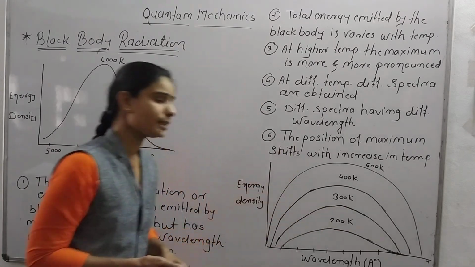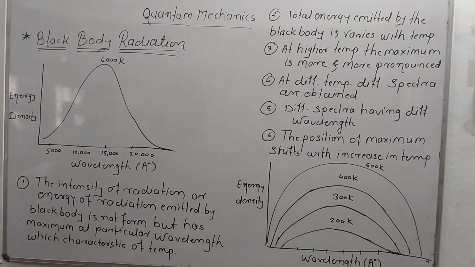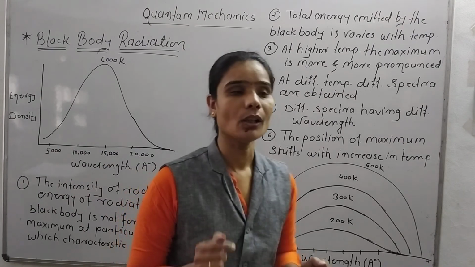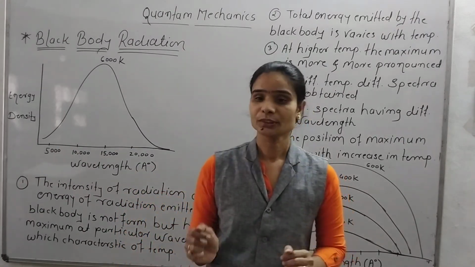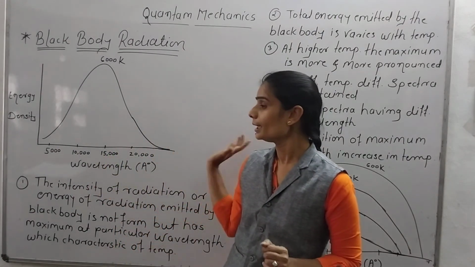So these are the main points of black body radiation, and these are some characteristics of black body radiation, which totally depends on the temperature and wavelength.